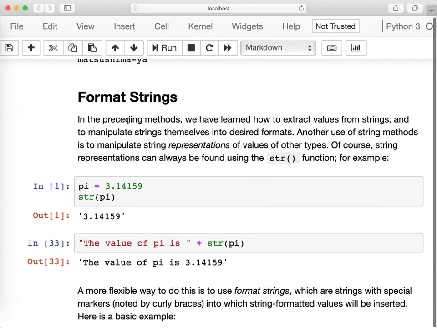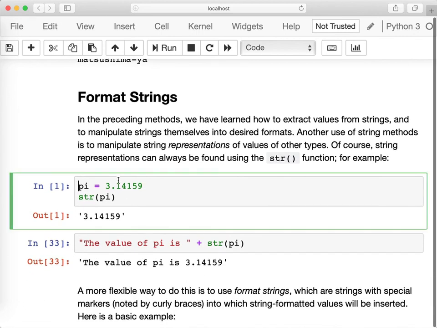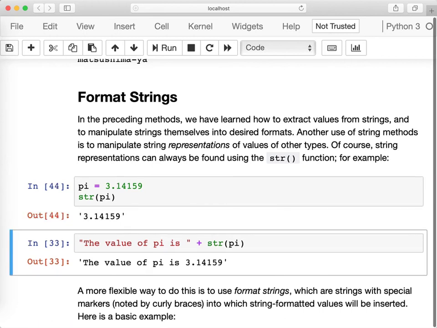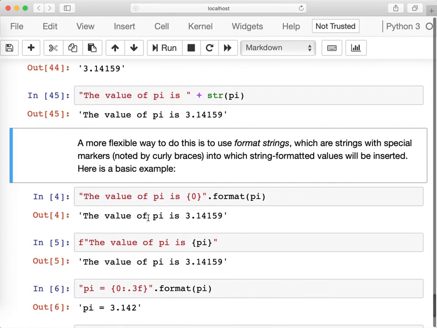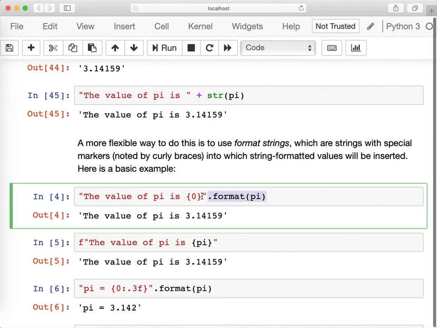Finally, let's talk about formatting string. This is something we have seen before in the exercises of the last lecture. We can concatenate strings together, but if the value is not a string, we have to force convert it to a string. A better way to do it is by using formatted strings. And there are two ways of doing this. Either by calling the function format and using a string template here, and we have placeholders for whatever we're formatting, and we count them from 0. So I want to format the value of pi 0 and then pass in pi here.